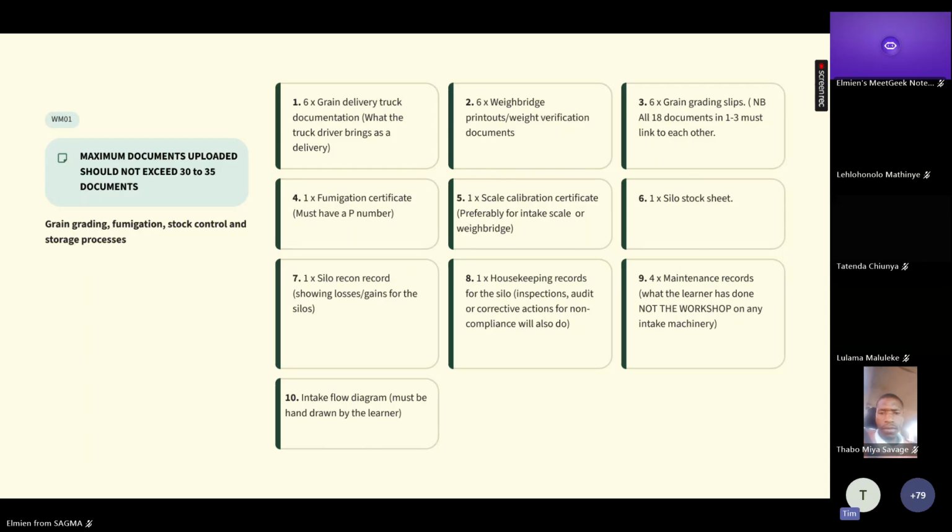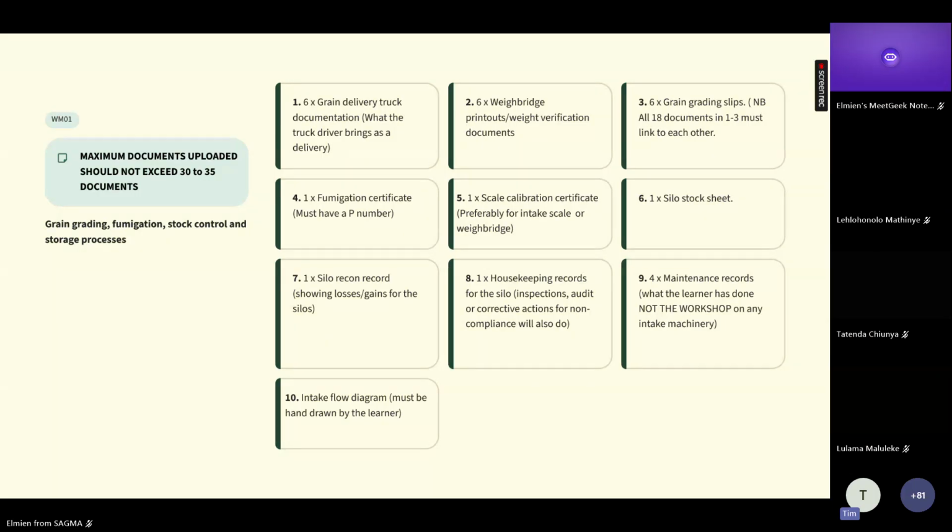Then after that, you only have to give me 1 fumigation certificate. So many people give me 5, 6, 7 certificates. That's 1 certificate. 1 scale calibration certificate, preferably for your intake scale or the weighbridge because you are working in the intake. 1 silo stock sheet. That's very self-explanatory. It's just a stock sheet of your silos. Silo recon record, which shows the losses and gains, and that normally happens at stock taking at the end of the month. 1 sheet for that.